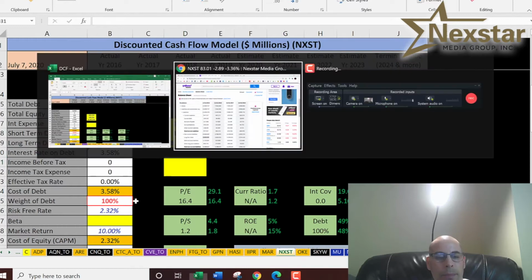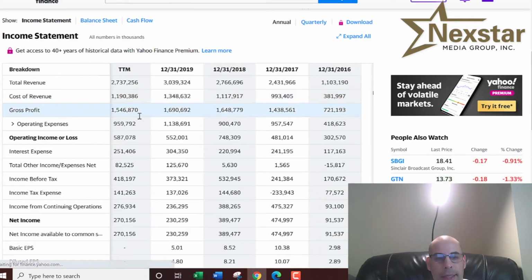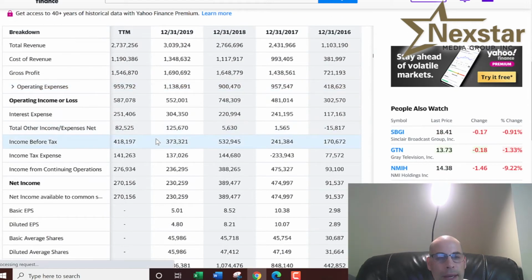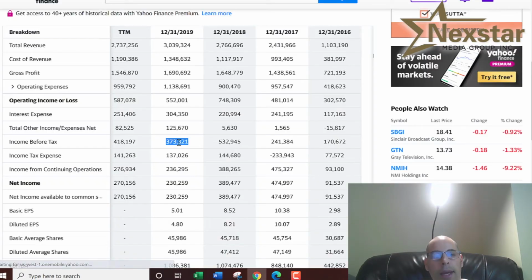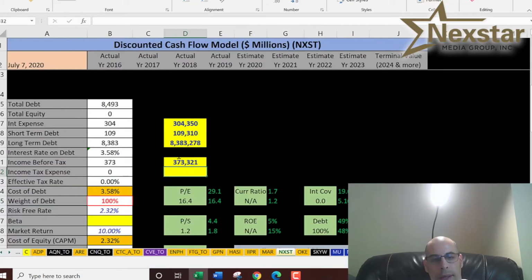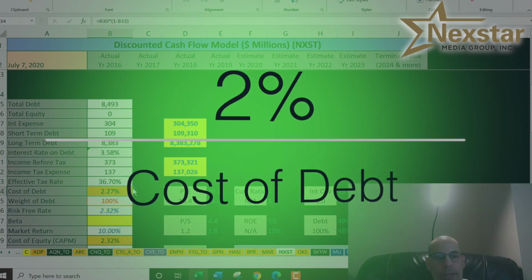They pay 3.6% interest on their debt. But interest payments are tax deductible. So let's get their effective tax rate. The income before tax is $373 million. And the income tax is $137 million. So their cost of debt is 2.27%.